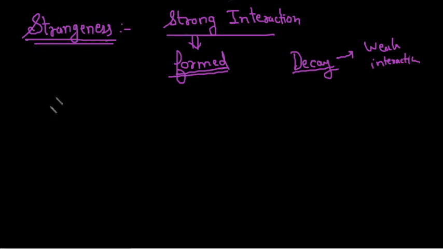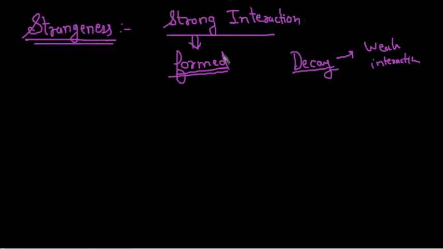We will see there are three types of quark, by the way: the up quark, the down quark, and the strange quark. So whichever particle has strangeness, it has the strange quark in it. We will see the quark model and then go further down.